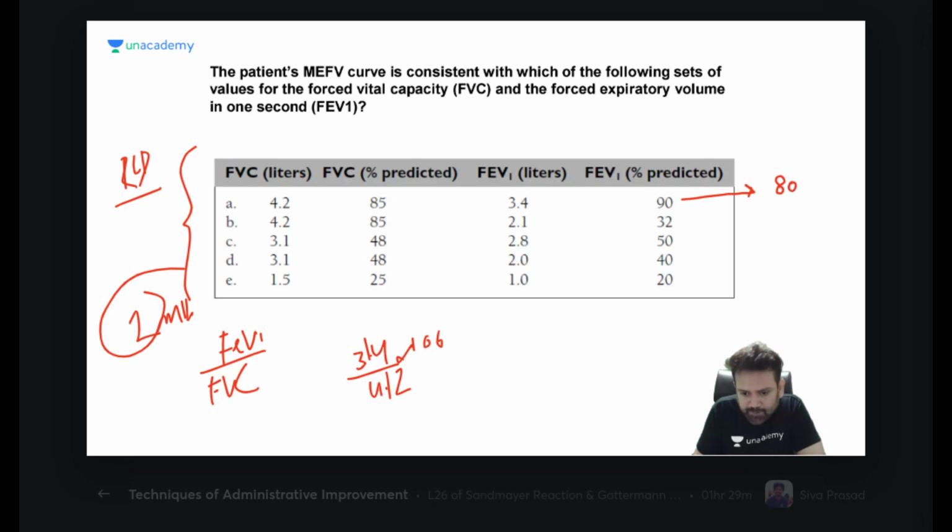What is FEV1 by FVC of B? 2.1 upon 4.2. 50%. C. 2.8 upon 3.1.